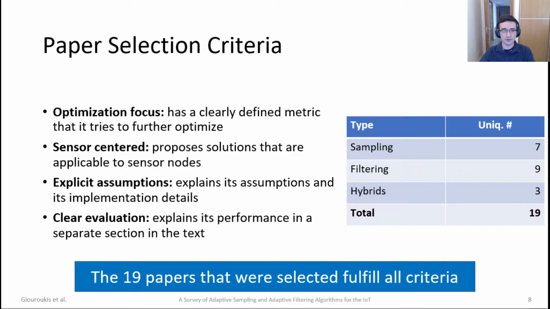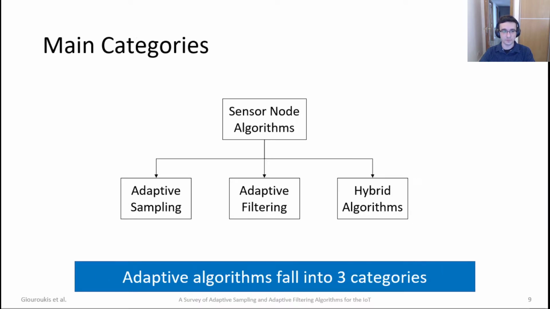Those criteria are that there has to be an optimization focus where a clearly defined metric exists in the narrative of the paper. They have to be sensor-centered, meaning that the proposed solutions are applicable or exclusively running on sensor nodes. Finally, the last two filters, which are subjective, are that they had to make explicit assumptions that are easy to follow about their implementations, and there's a clear evaluation scheme of what they did and how they evaluated their findings.